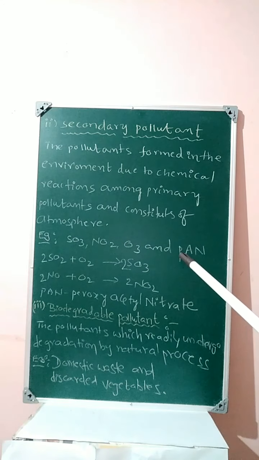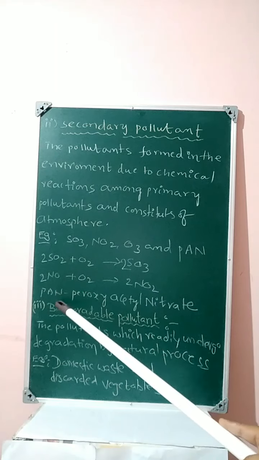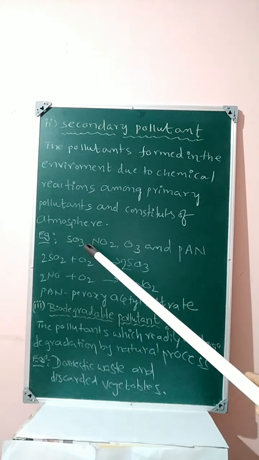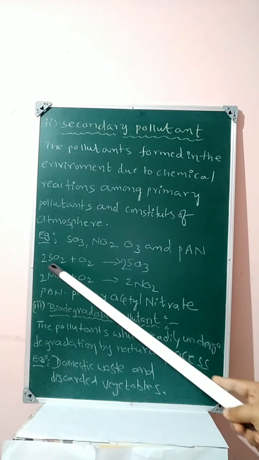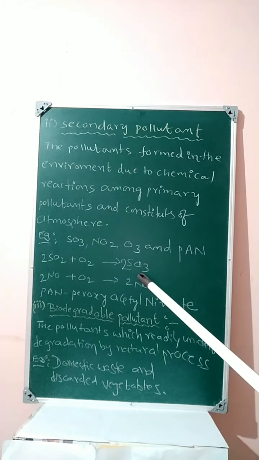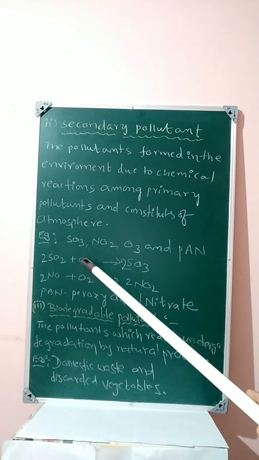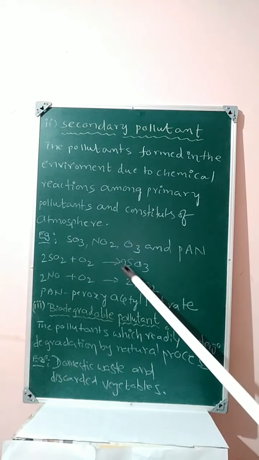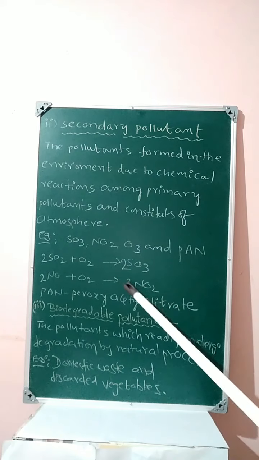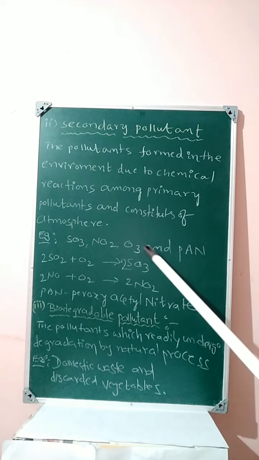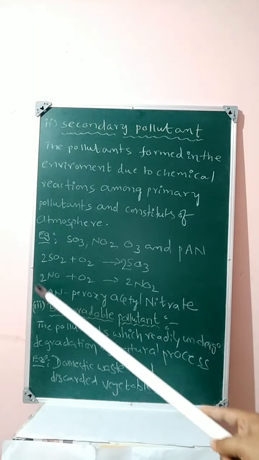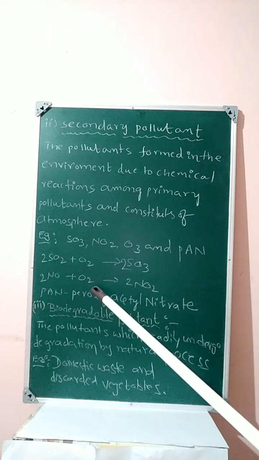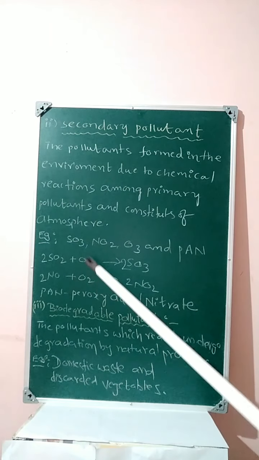PAN stands for peroxyacetyl nitrate. Here SO3 is a secondary pollutant obtained by the reaction of sulfur dioxide with oxygen. It can form sulfur trioxide. A primary pollutant reacts with atmospheric gases to form nitrogen dioxide. Therefore, SO3 and nitrogen dioxide are secondary pollutants. SO2 and nitric oxide are primary pollutants, and oxygen is a constituent of the atmosphere.